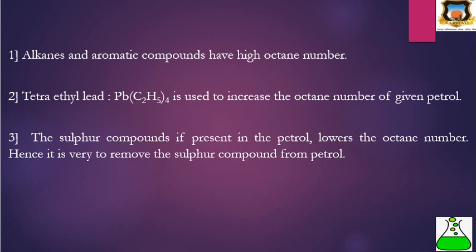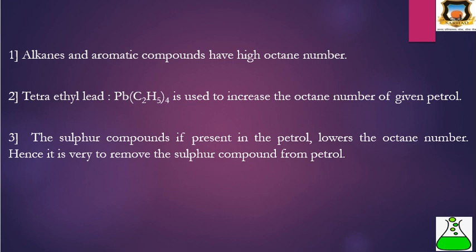Then alkanes and aromatic compounds like benzene and naphthalene have a higher octane number, and are used to increase the octane number of petrol. If sulfur compounds are present in the petrol, they lower the octane number.